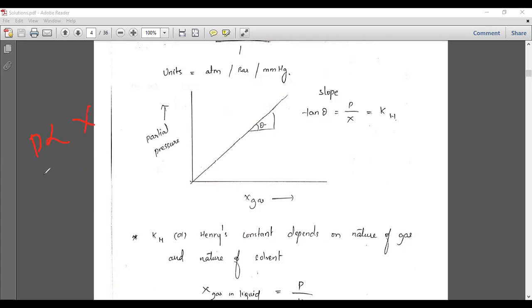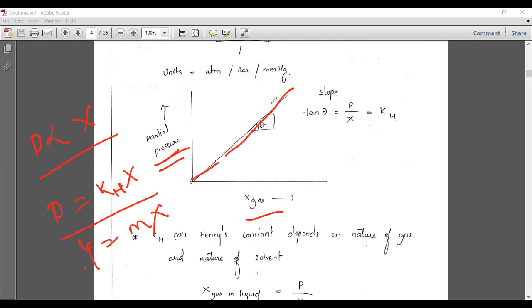P is directly related to X, and you can write P is equal to Kh into the mole fraction, with partial pressure on the y-axis. That is the y equals mx graph: in place of y, I am writing partial pressure, and in place of x, the mole fraction. The slope m, which is tan theta, is equal to the Henry's constant. So you will get the slope as the Henry constant. You should remember these things.